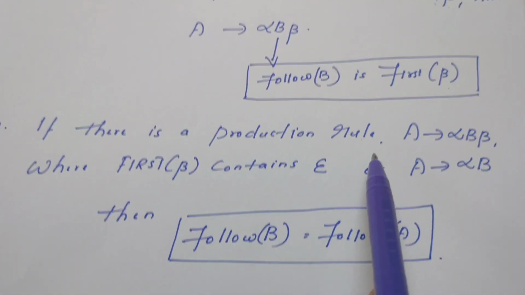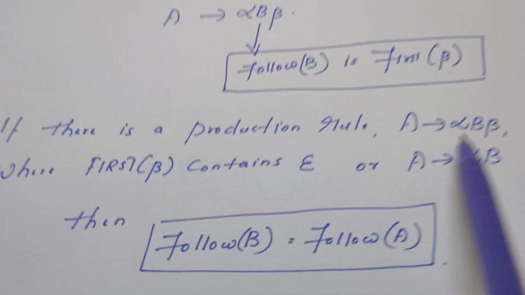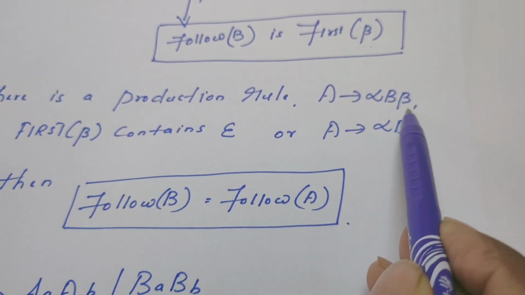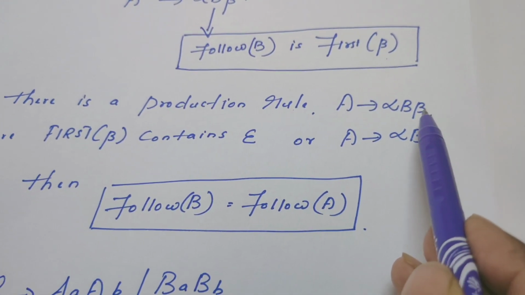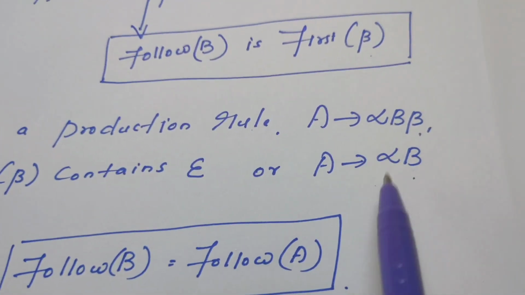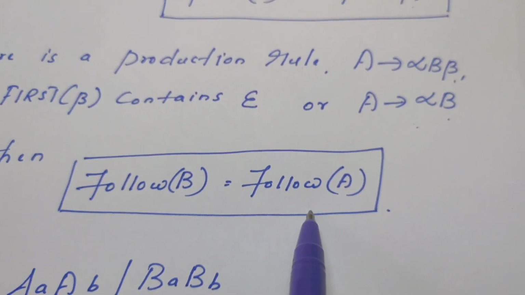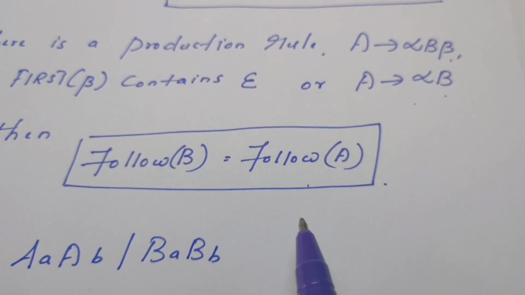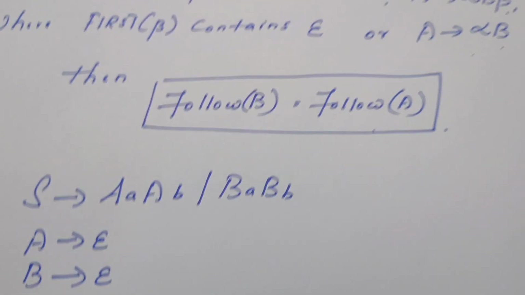If there is a production rule A derives, again the same format, alpha B beta, or the same production rule may look like alpha B. When it becomes alpha B, if the beta contains epsilon, then you can replace this beta by epsilon. So you may get this format also. When a production rule is of these formats, then follow of B is equal to follow of A. Please learn the rules by heart. Then only it is easy for you to solve the problem. These are the three rules to remember to compute follow of A.